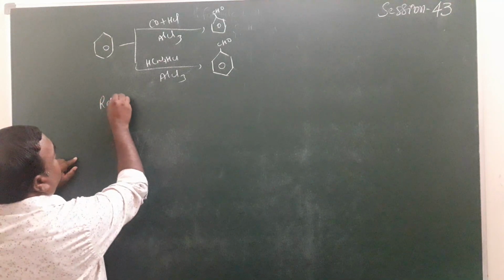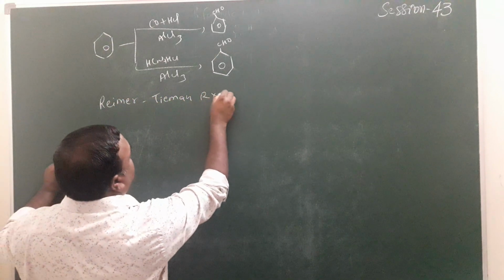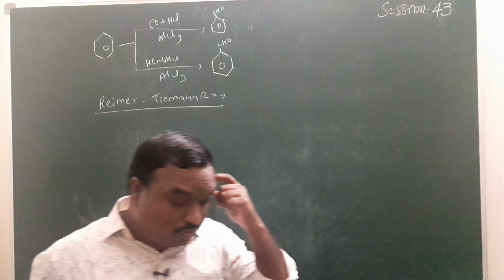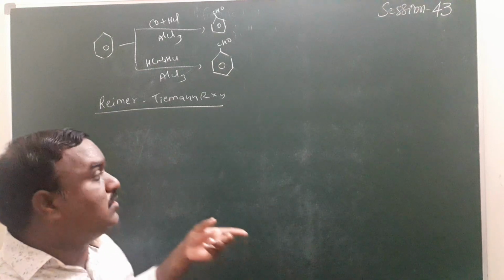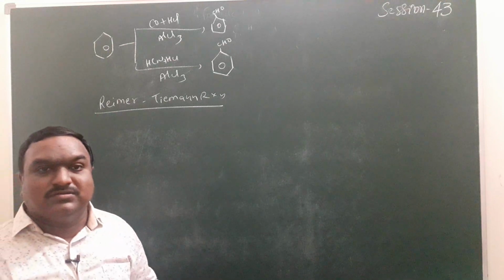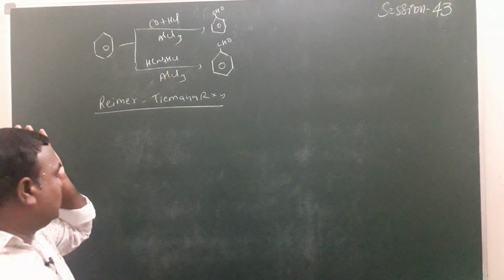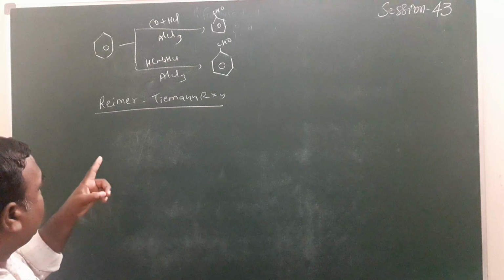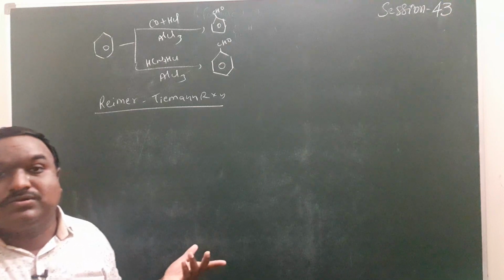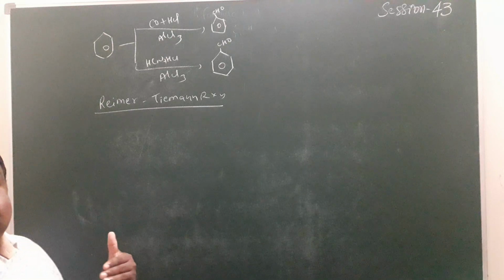Now the Reimer-Tiemann reaction. The phenol compound reacts with chloroform in the presence of NaOH to form salicylaldehyde and para-hydroxybenzaldehyde. Here the electrophile, dichlorocarbene, is a neutral electrophile. It is one type of electrophilic substitution reaction. We have discussed the total mechanism in the phenol chapter.